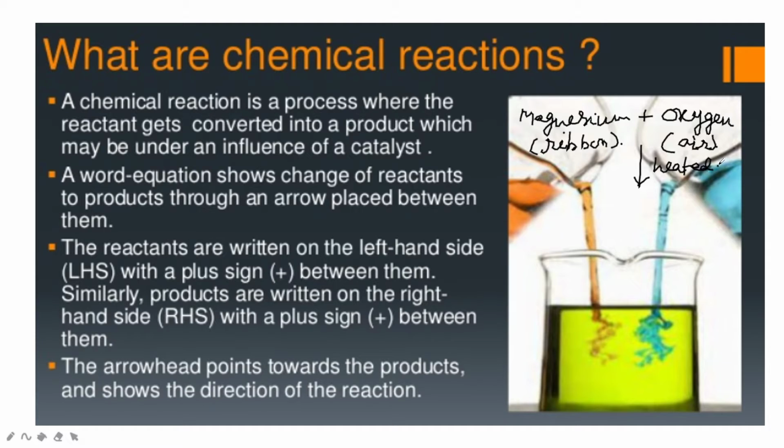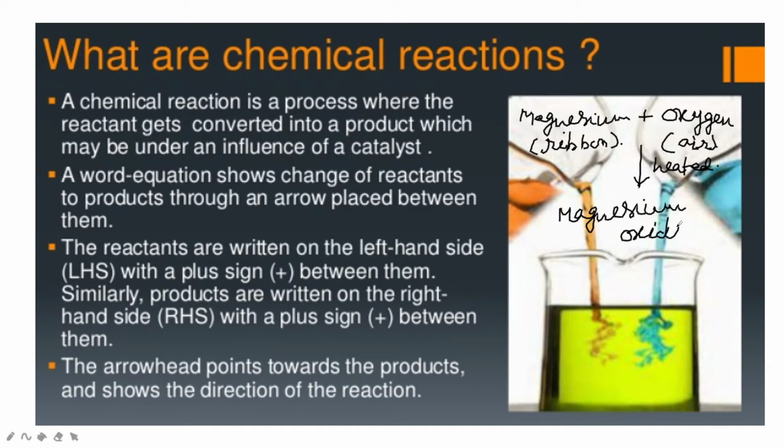when it is heated, it gives a white dazzling flame and forms a white powder that is called magnesium oxide. Actually on heating, magnesium combines with the oxygen which is present in the air to form magnesium oxide.